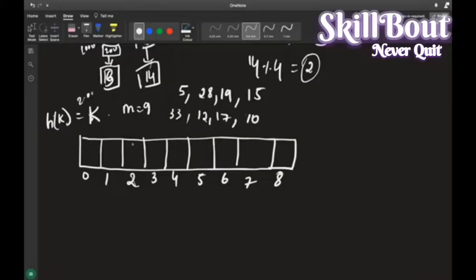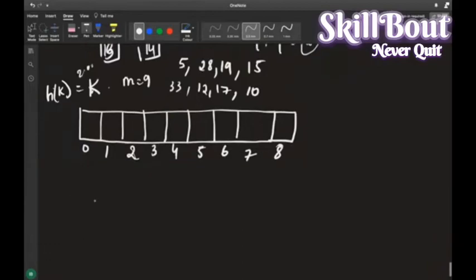I want to insert these into a table, so into an array. So how do I insert them? As I told you, I'll take the number mod 9. 5 mod 9, what is it? It will be 5 itself, right? It will go to the 5th index.